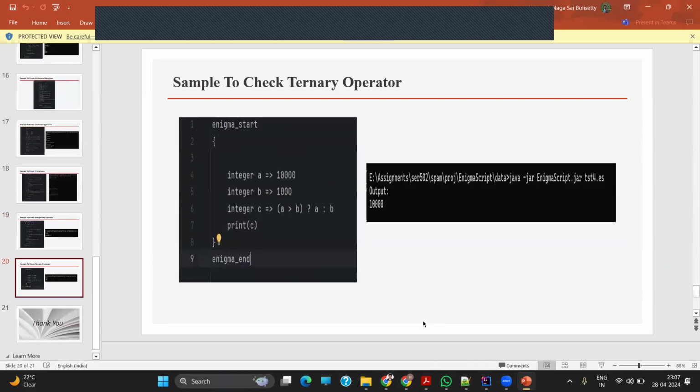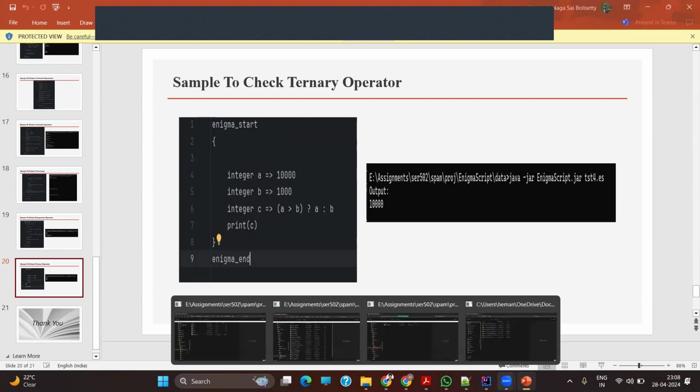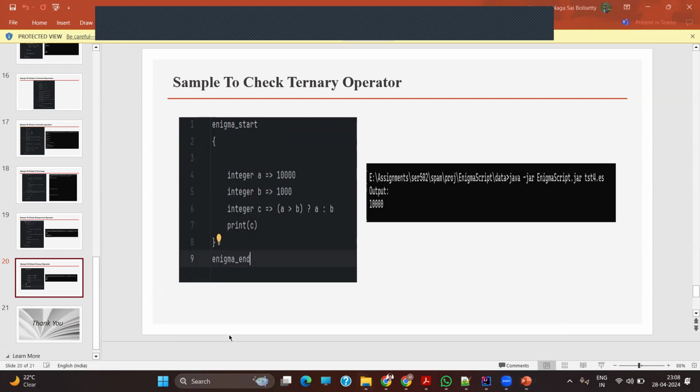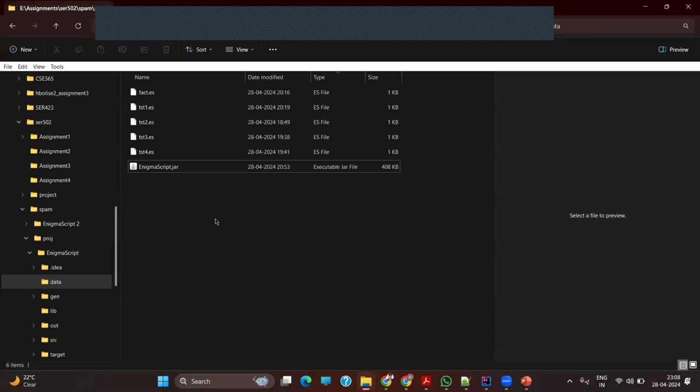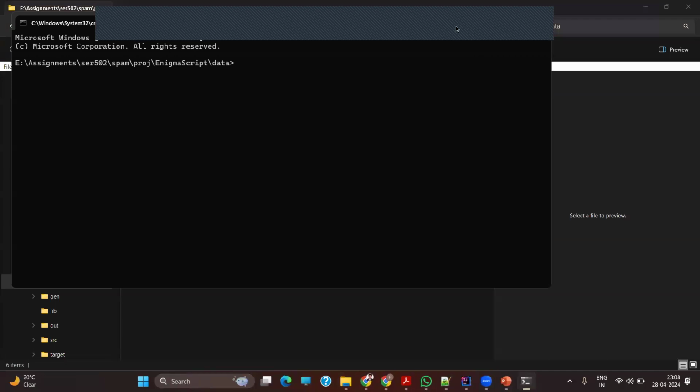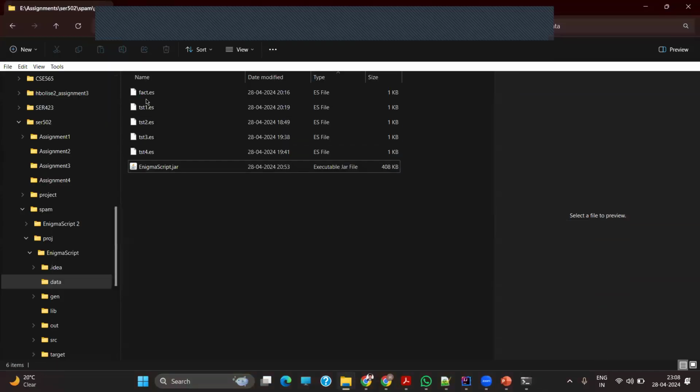Let me run the sample test cases right now. For running the sample test cases, we need to make sure that the test cases and the jar file are in the same folder, and we need to open the command line at that folder only. Now, let me open the codes.